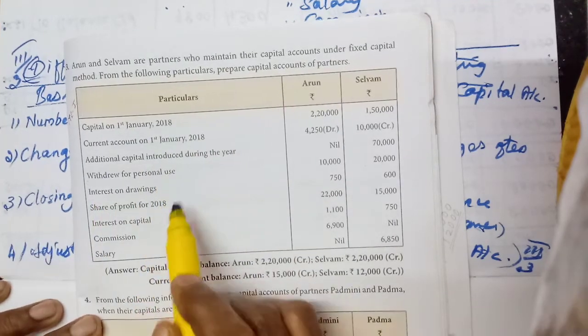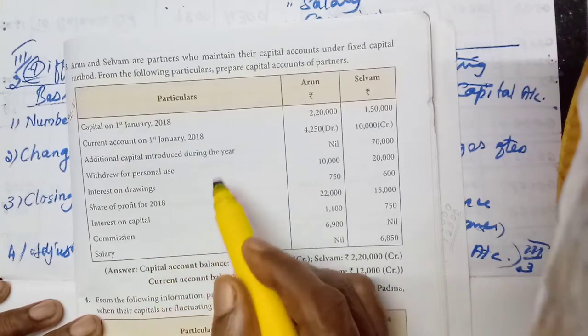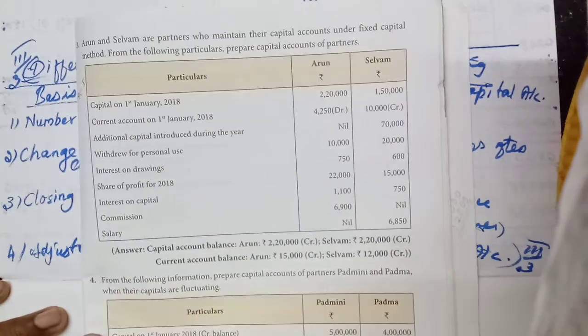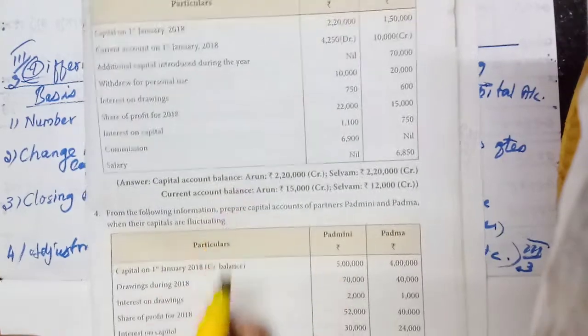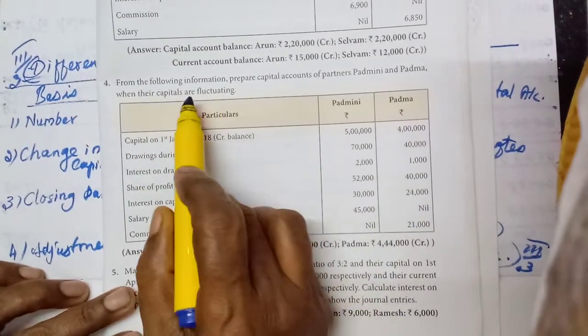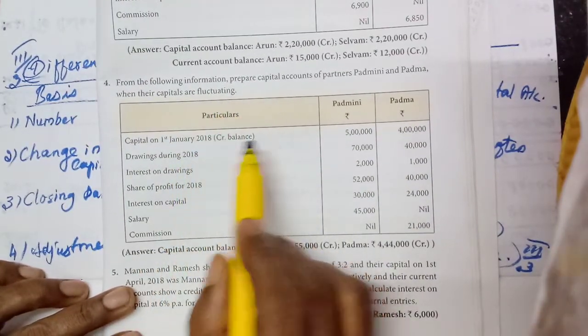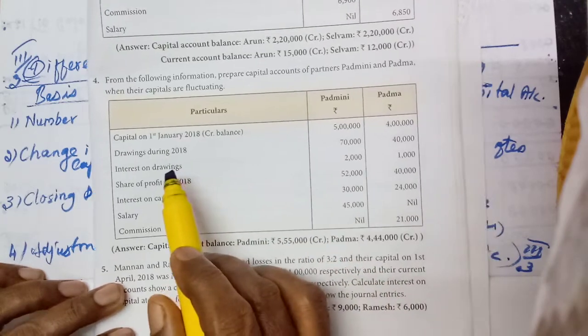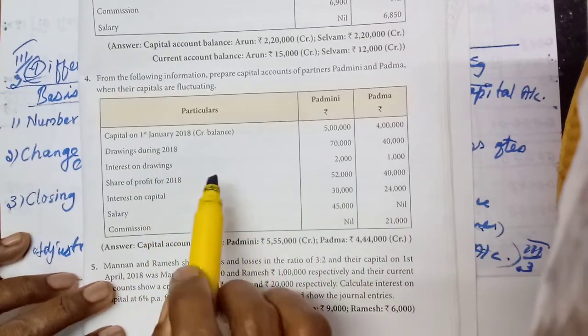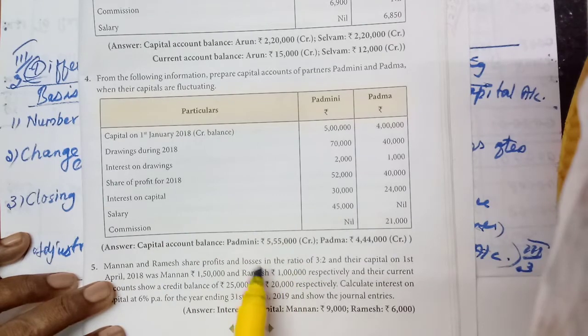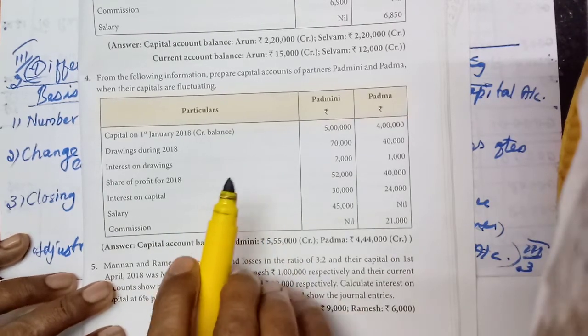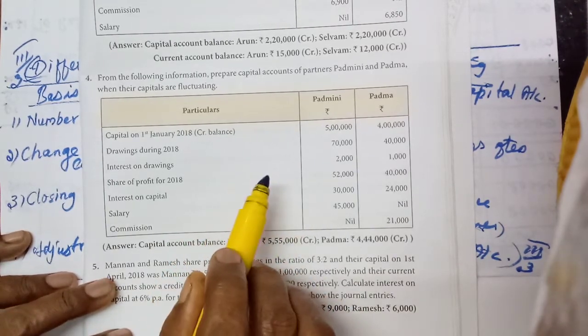This is the drawings, usual drawings. That will be adjusted in the current account. Then all the other items as usual. Then the fourth one is fluctuating. So only one account, the capital account. You should enter all these items in that capital account only. These three problems you do, it is very easy.